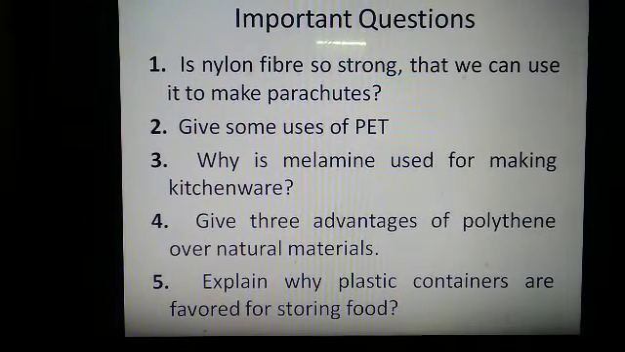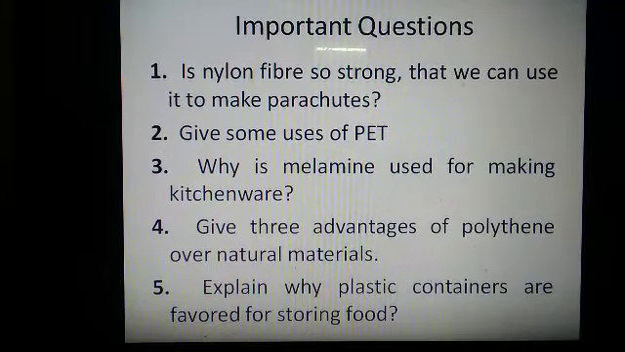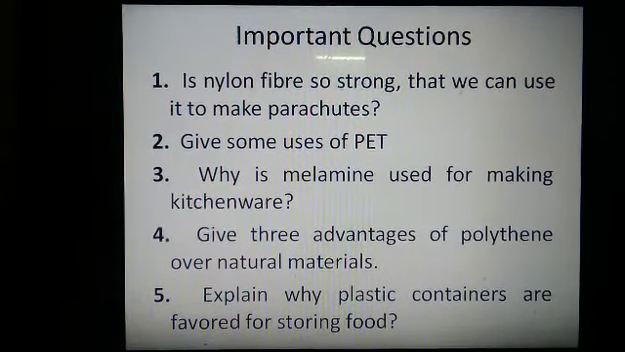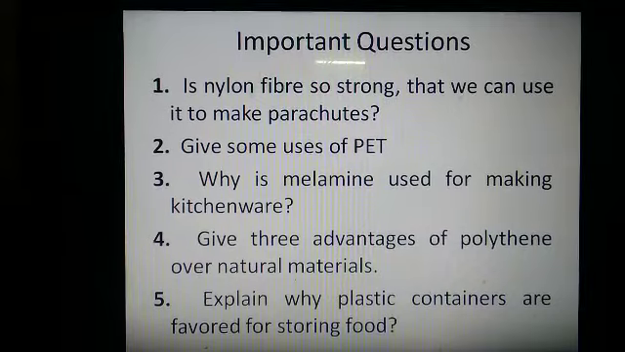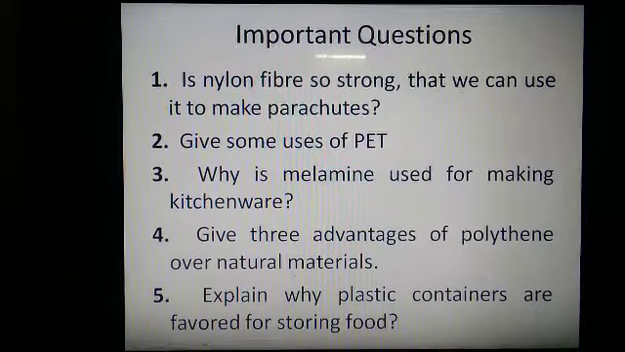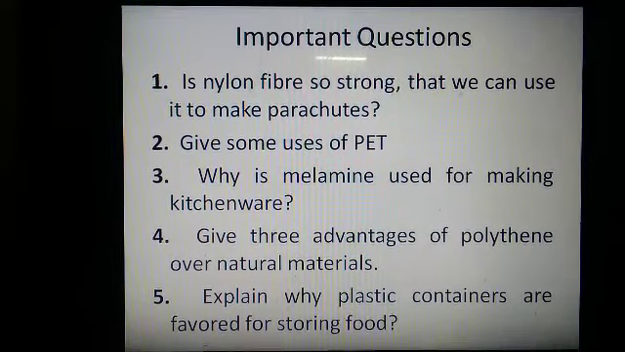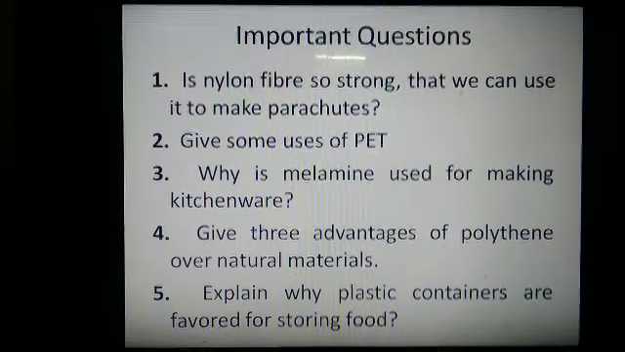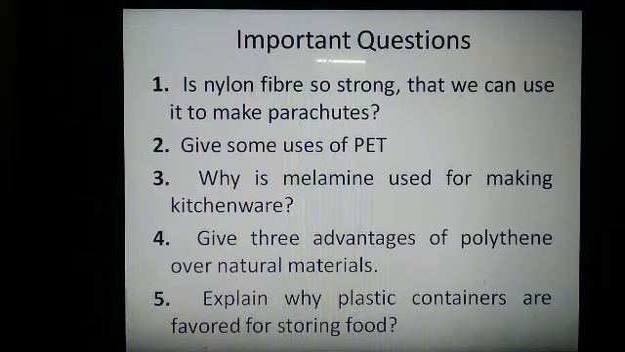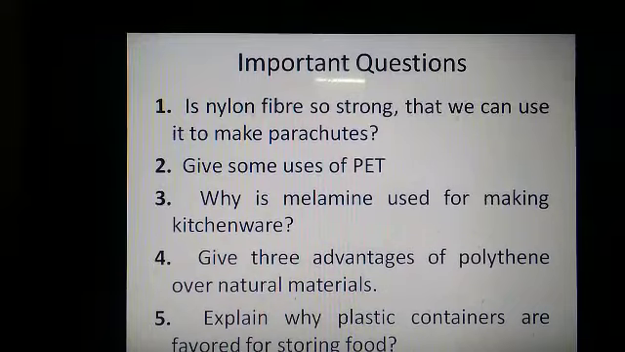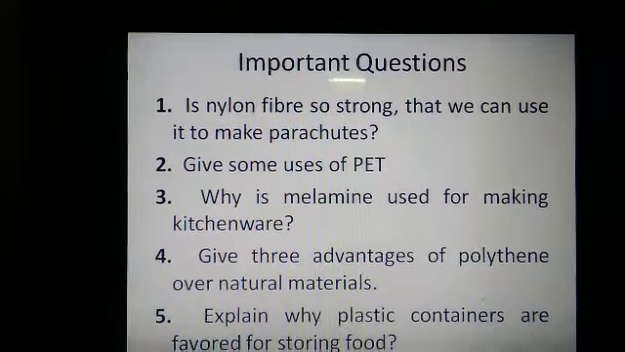The fourth question is, give 3 advantages of polythene over natural materials. The first advantage is, it is much stronger compared to natural materials. Second one is, it does not decay easily. And the third one is, it is reusable or recyclable. Fifth question is, explain why plastic containers are favored for storing food. The reason behind this is that they are more convenient because they are light in weight, they are available at low price, and they have good strength and they are easy for handling.